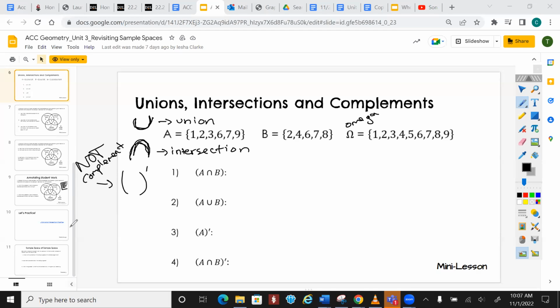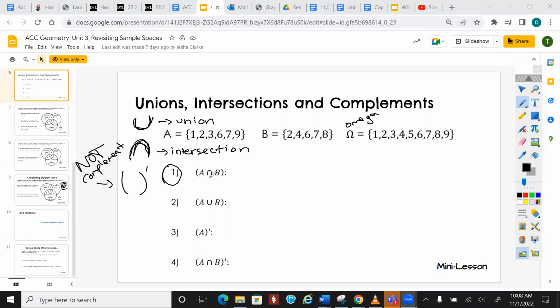Okay, so you ready? Intersection is what happens on this first one. We're looking at number 1. What does it mean by intersection? It's where they cross, where they overlap.